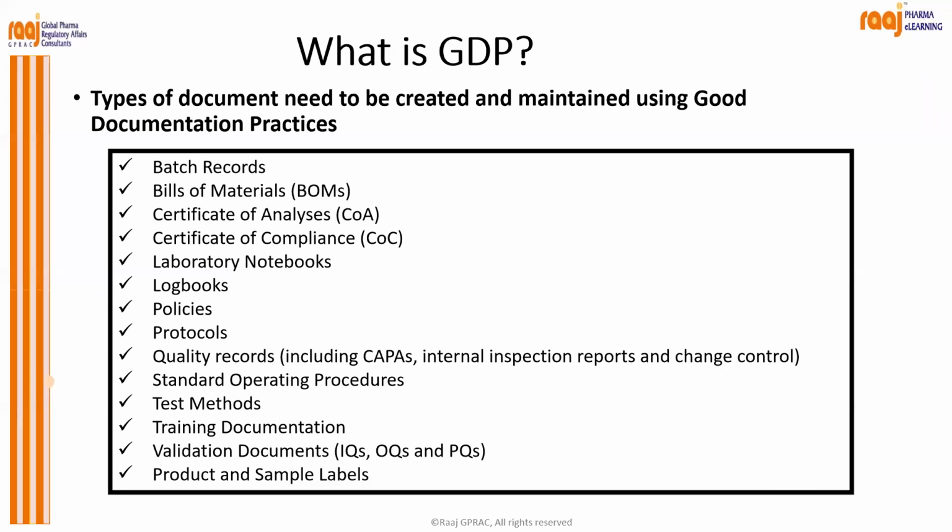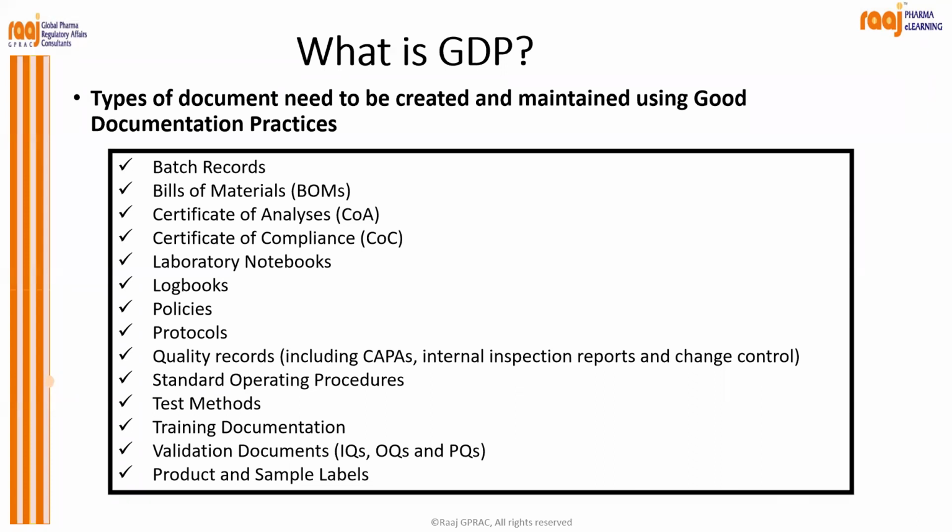So there are batch records, bill of materials, certificate of analysis, certificate of compliance, laboratory notebook, logbooks, policies, protocols, quality records, including your CAPA, internal inspection, the change control, SOP, test method, training documentation, validation documentation like IQ, OQ, PQs, then products and sample labels. So everything becomes a document.